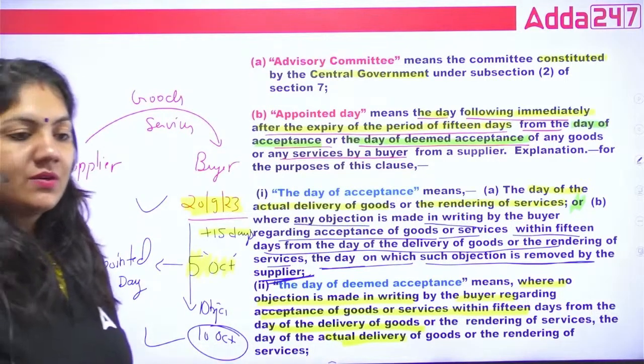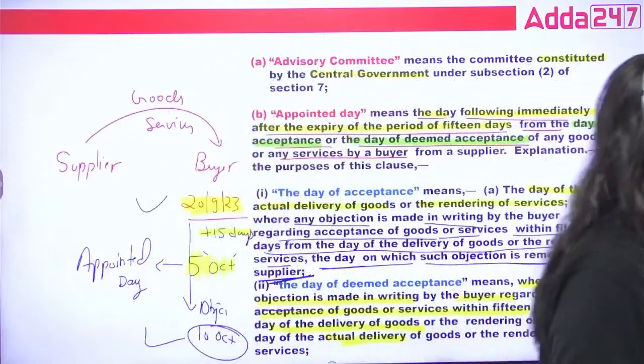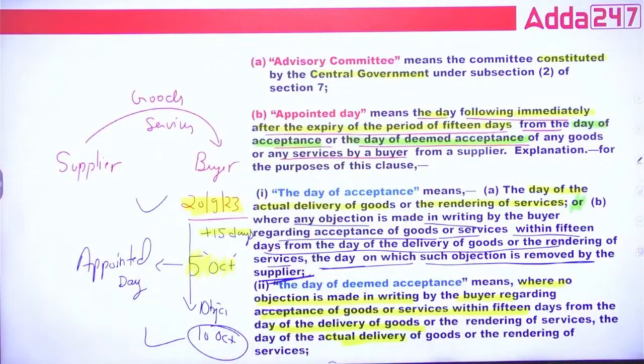So every word is related to each other. Please read all the points here, class. That is important.